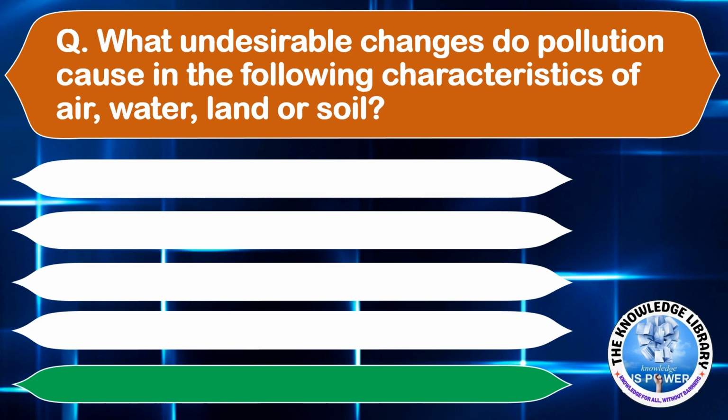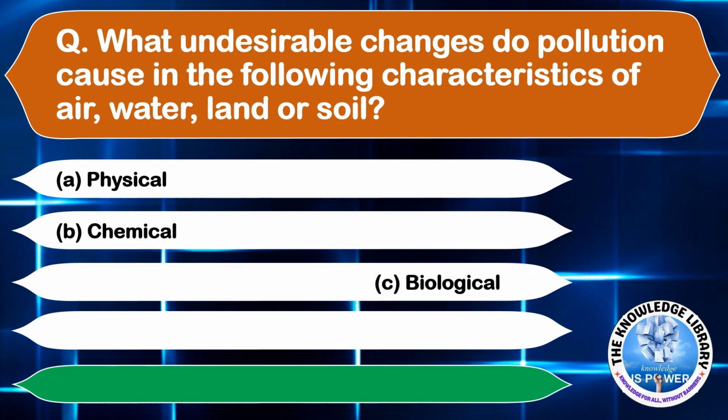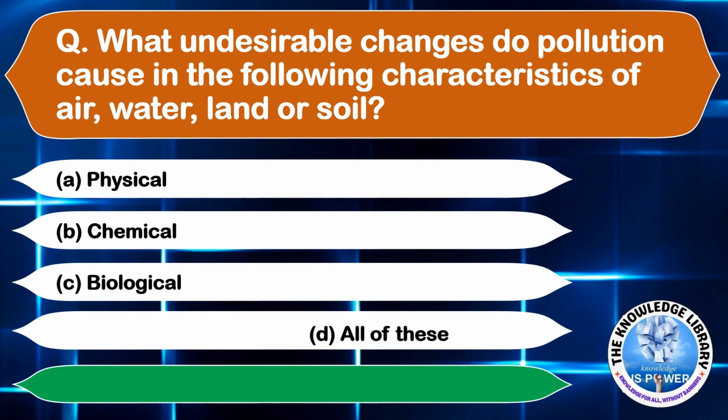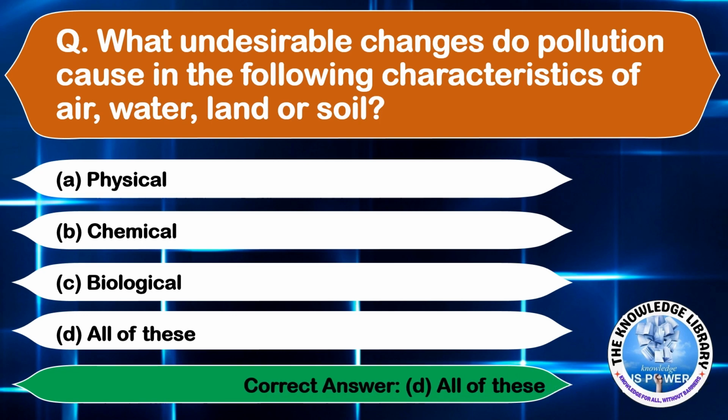What undesirable changes do pollution cause in the following characteristics of air, water, land or soil? Option A, physical. Option B, chemical. Option C, biological. And option D, all of these. The correct answer is option D, all of these. Moving on to the next question.